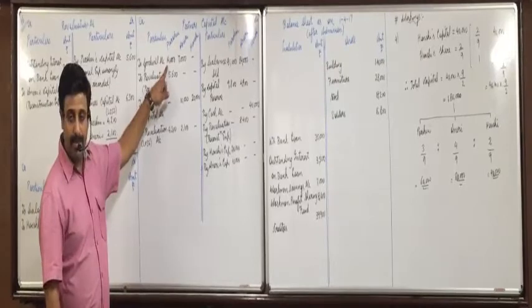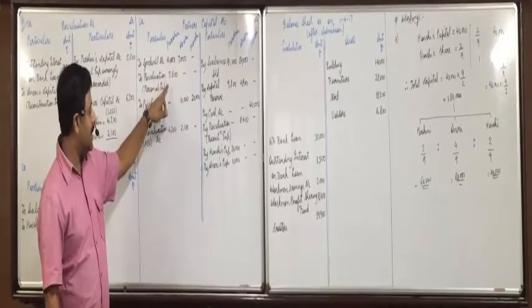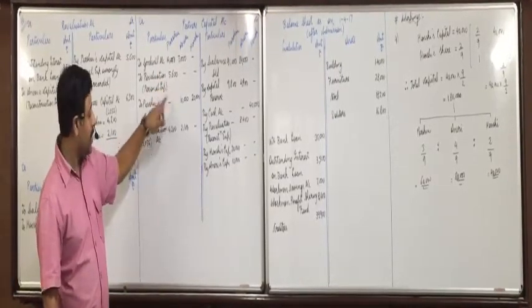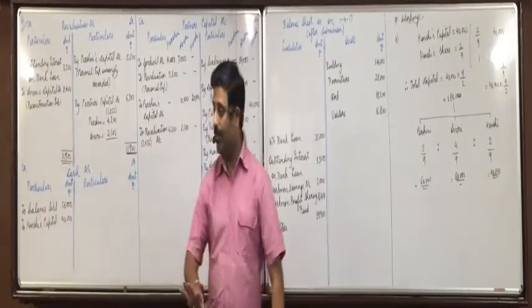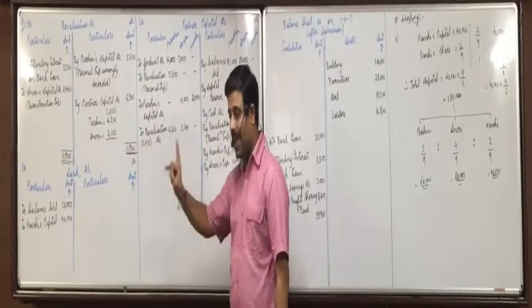Minus 14,000, minus 5,600, minus 4,200, minus 19,23,800, so 1,07,000. Means right now Parshvi's capital is 1,07,000.